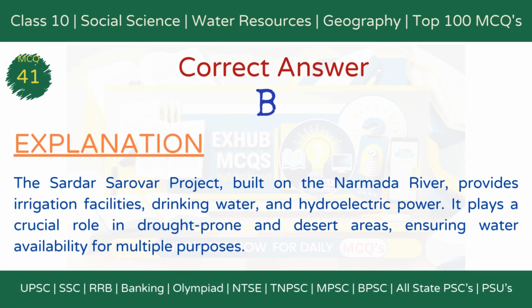The correct answer is option B, providing irrigation and drinking water. Explanation. The Sardar Sarovar project, built on the Narmada River, provides irrigation facilities, drinking water, and hydroelectric power. It plays a crucial role in drought-prone and desert areas, ensuring water availability for multiple purposes.